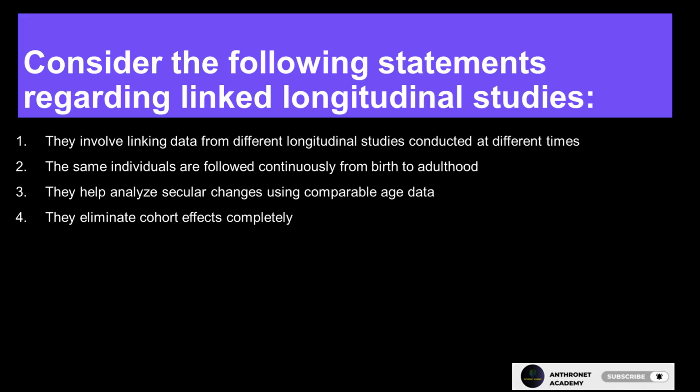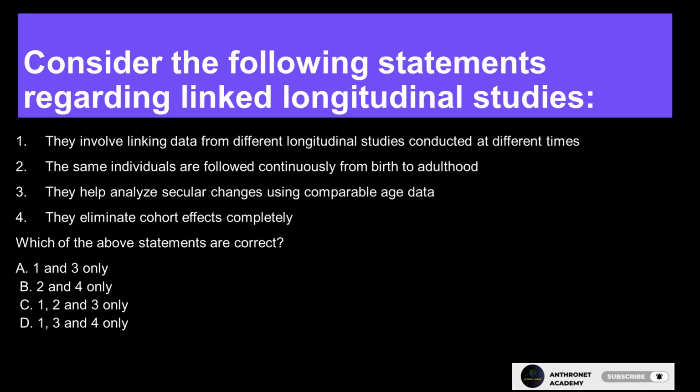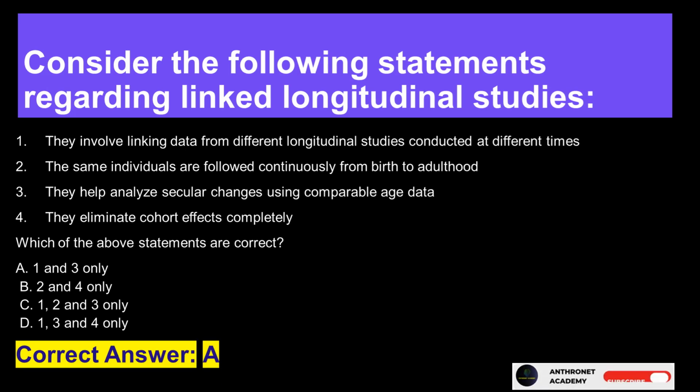They eliminate cohort effects completely. Which of the above statements are correct? A. 1 and 3 only. B. 2 and 4 only. C. 1, 2, and 3 only. D. 1, 3, and 4 only. Correct answer, A.